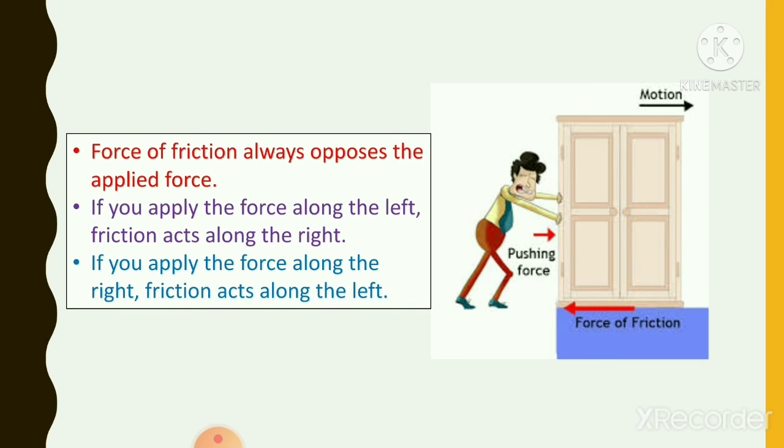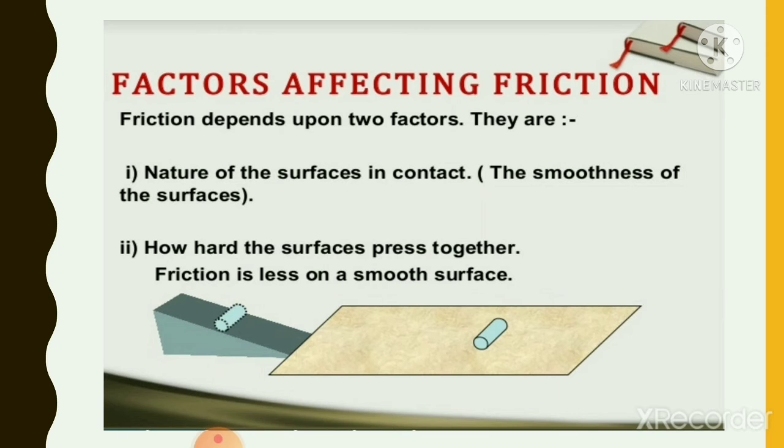Let us find out. The factors which affect friction are: number one, the nature of the surface. It means if it is a smooth surface, the friction is less, and if it is a rough surface, the friction is more.